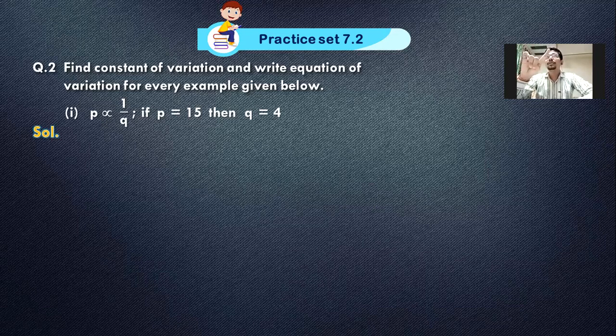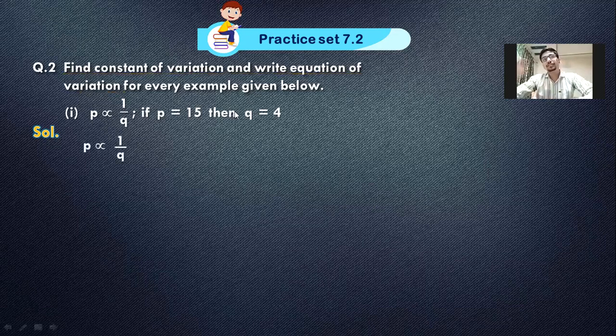But is it mentioned which variation it is? We have to check. After getting the constant of variation, you are supposed to write the equation of variation. Obviously, when you put that value into the question, you get the equation of variation. That is a very simple step. Okay, for every example given below, let's take an example. There are 4 of them. Let's say the first one.